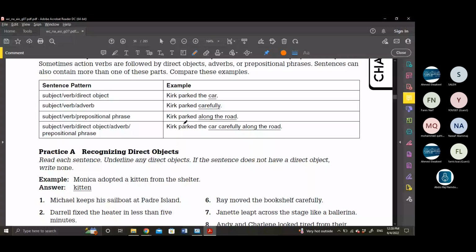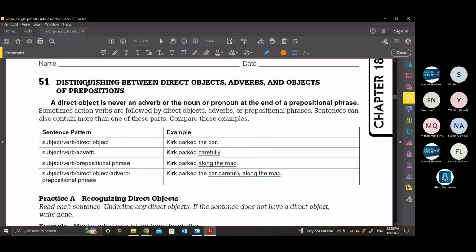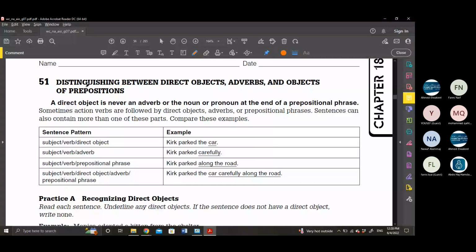Thank you. Okay. For how to differentiate or to distinguish between the direct object, the one that we just took in page 50, the adverb, and the object of the preposition. That's pretty easy. Again, a direct object does what?